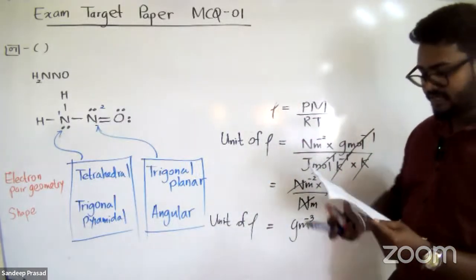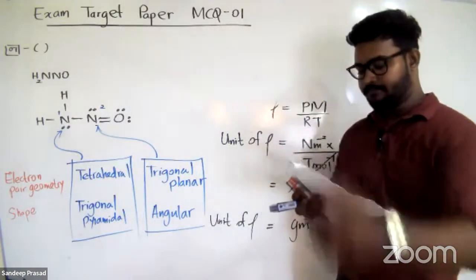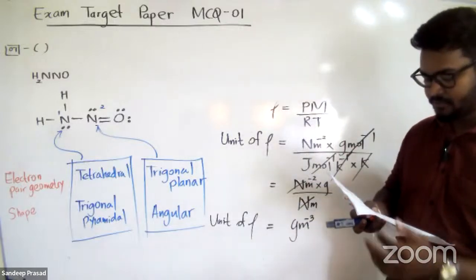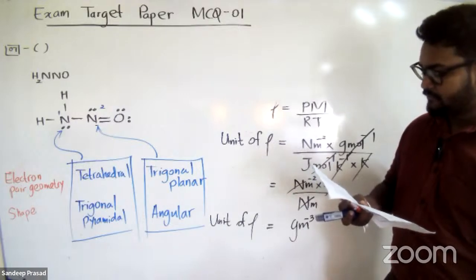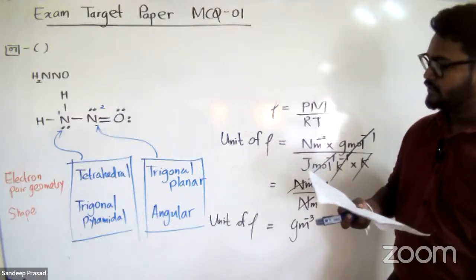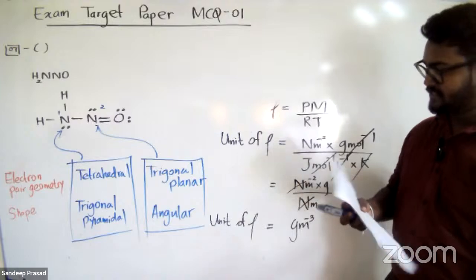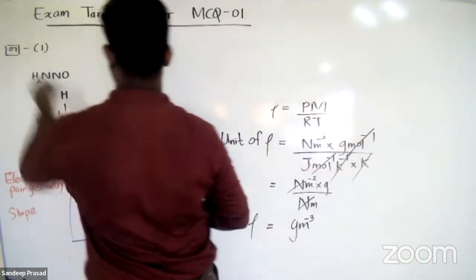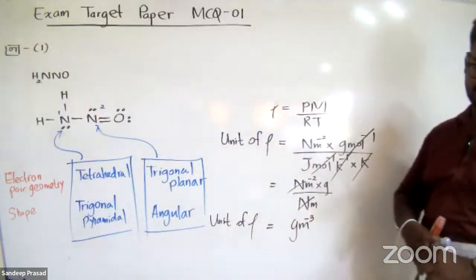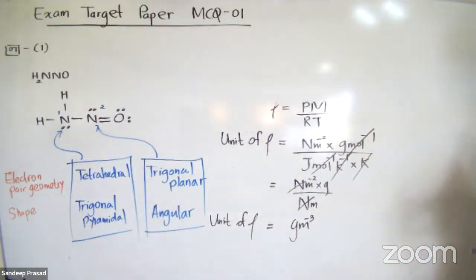So the answer we can choose, they're asking about electron pair geometry and shape around the 2 nitrogen atoms: tetrahedral, trigonal pyramidal, trigonal planar, angular. Answer is the first one. Question number 7, answer is the first one. Very, very easy. Second unit, shapes of molecules.